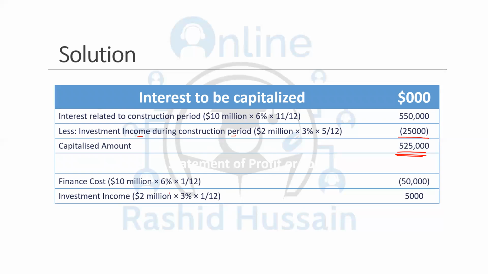So the 1 month in which the construction was not started should be expensed out. This is the finance cost. And the 1 month in which you earned the investment income should be recorded as income, because that is not taken in the calculation of the borrowing cost.